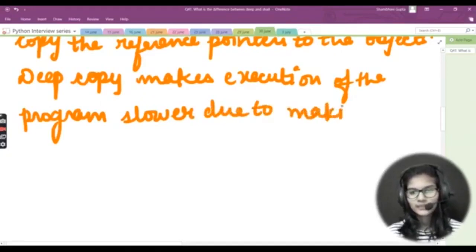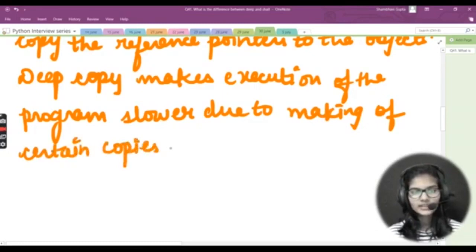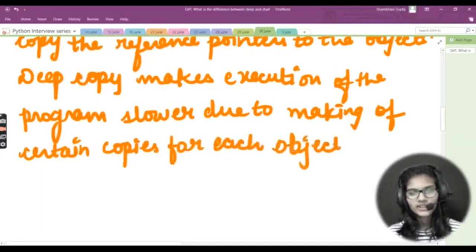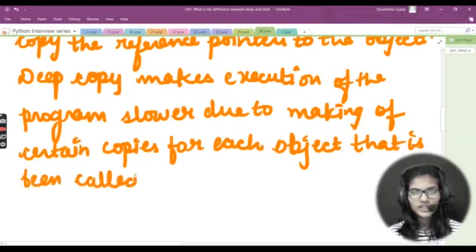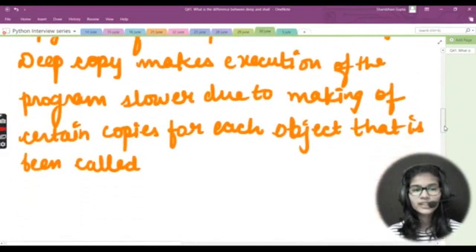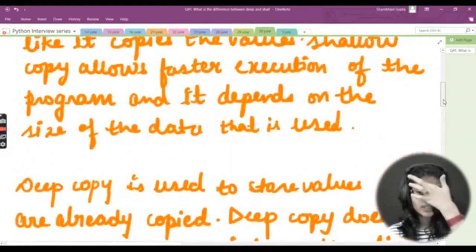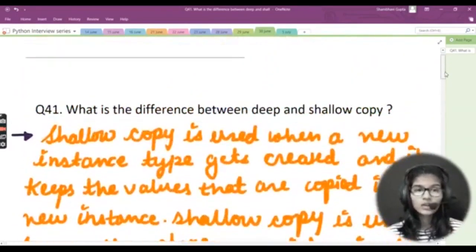Due to making certain copies for each object that is being called. So it makes the execution of the program slower due to the making of certain copies for each object that is being called. Right, so these are some differences which I have just listed here regarding the shallow copy and the deep copy.